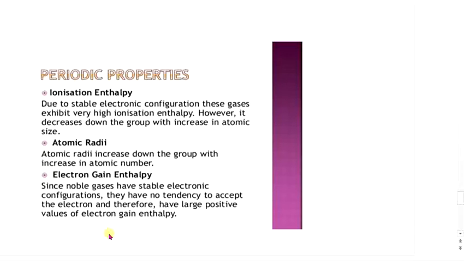Chemical properties. Noble gases are chemically inert and usually do not form compounds because of their stable electronic configuration, high ionization enthalpies, and almost zero electron gain enthalpies. Thus, they show zero valency and are also called zero-valent elements.